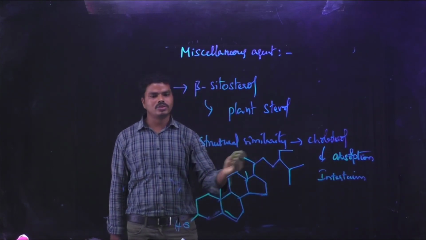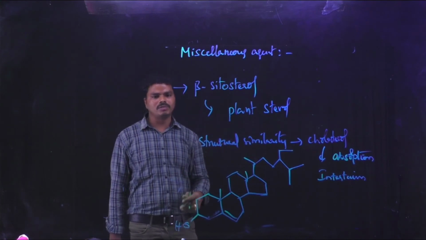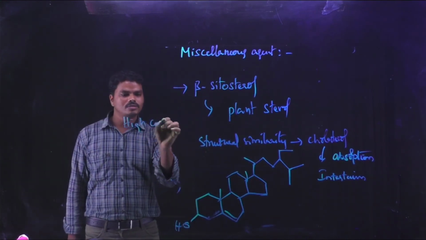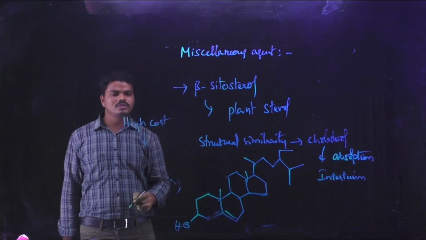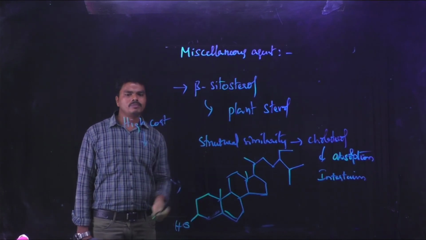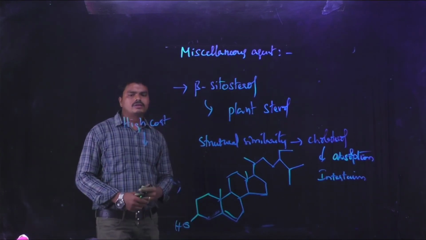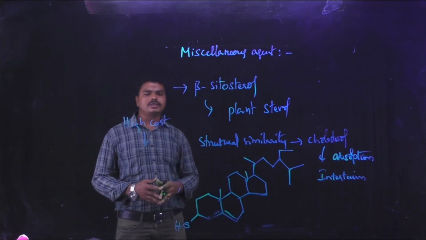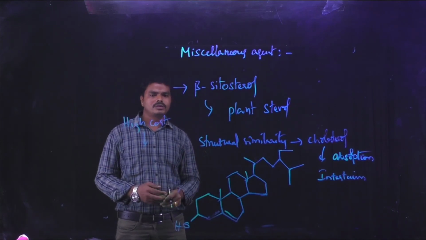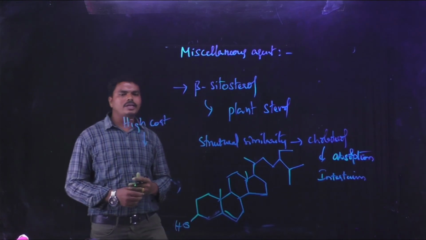So it shows the same action as ezetimibe. But due to the high cost, this drug is not popularly used as an anti-hyperlipidemic or lipid lowering agent. This is about the chemistry, mechanism of action, and structure activity relationship of different classes of anti-hyperlipidemic agents.